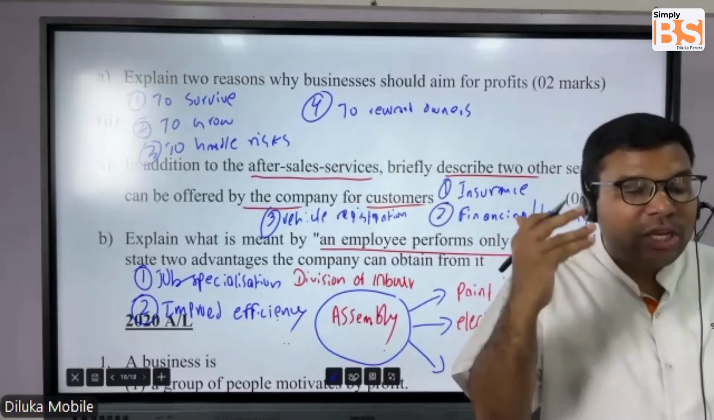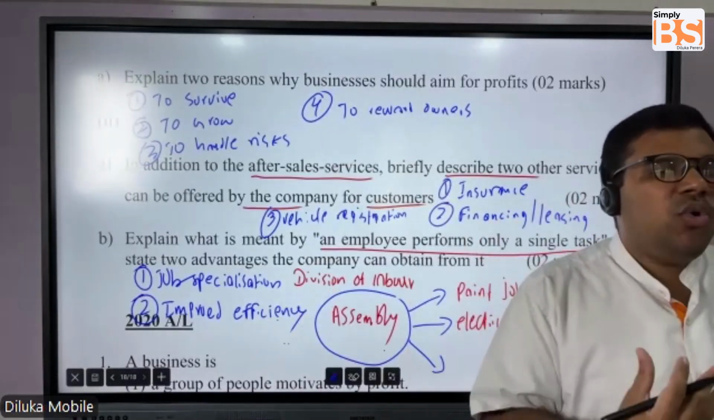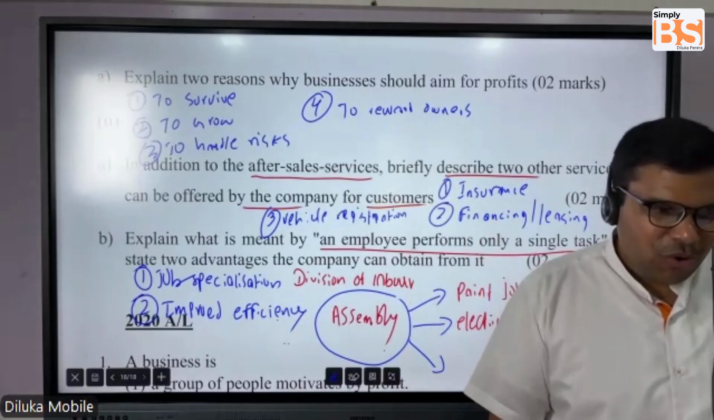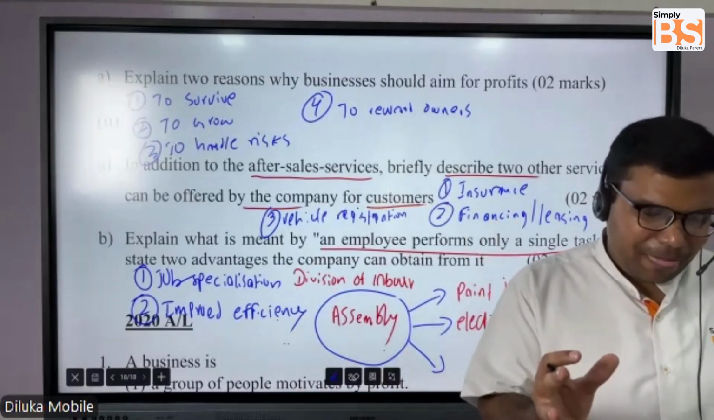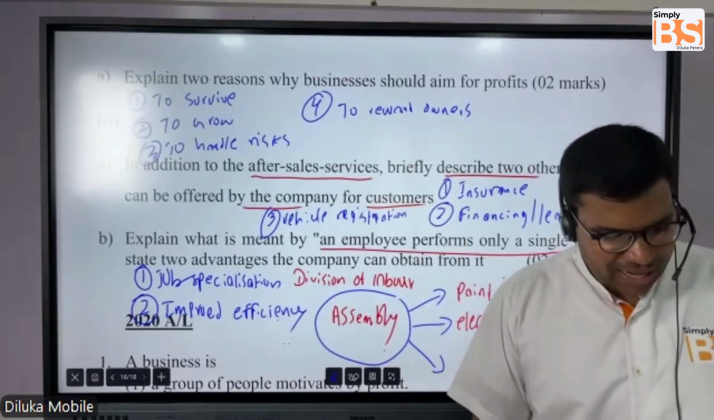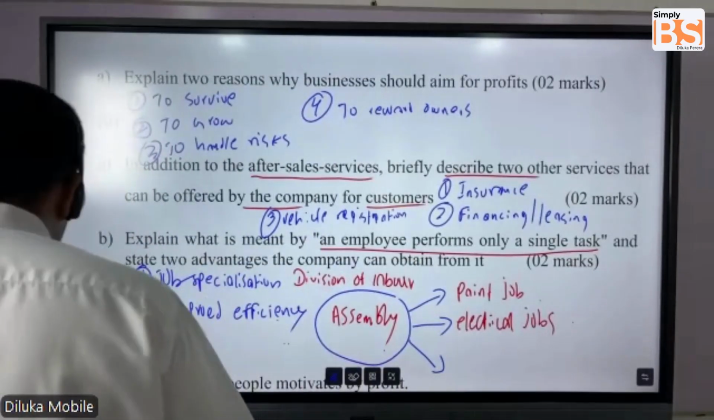Because you're focusing on the same task. If you're doing the same activity over and over again, after some time you will find ways to do that task in a better way. So that will lead to more efficiency. Number three, you can write promoting innovation.